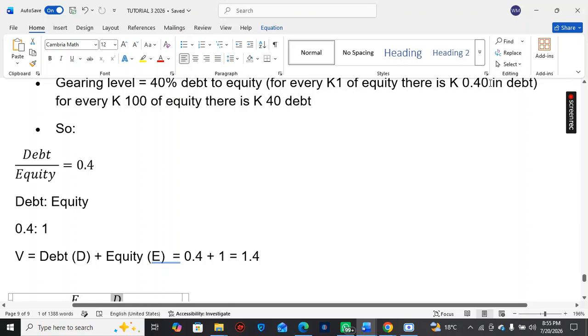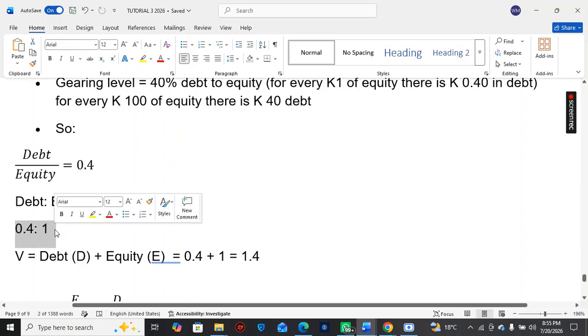So we're going to use this 0.4 to 1, saying that we've got 0.4 debt financing and 1 kwacha equity financing, so that we can tabulate the weightages.